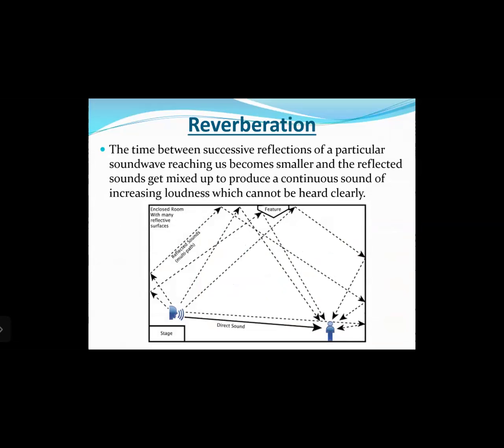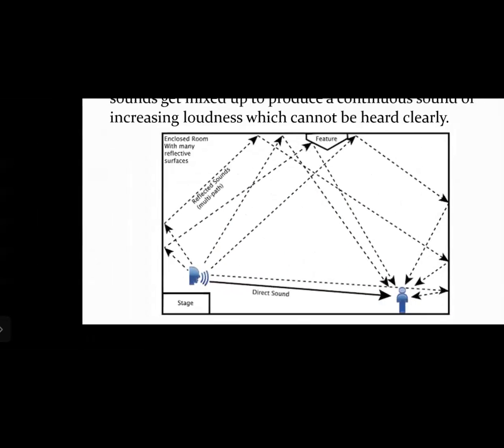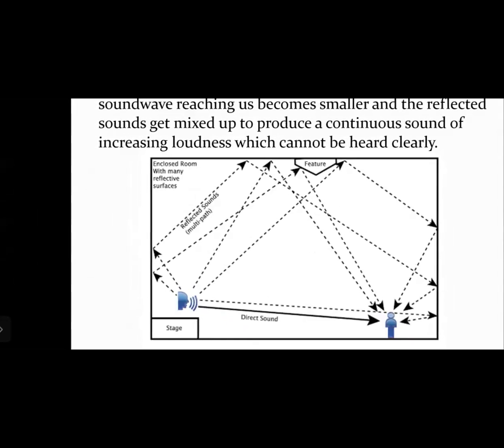As you can see, we have the source of the sound on the stage and a listener. So when the source creates a sound, the sound waves travel in all directions from the source. The first sound reaches the listener as direct sound in a straight line, right? The other waves travel in all directions above and in front of the source, so they can get reflected along multiple different paths.